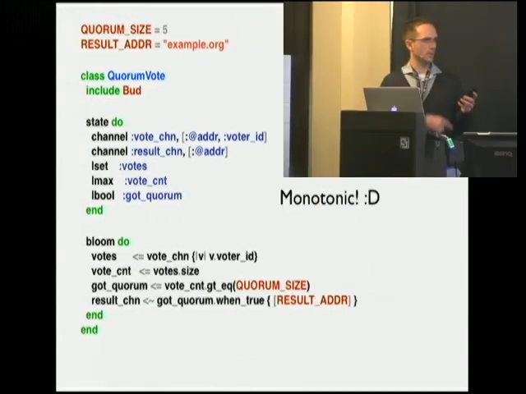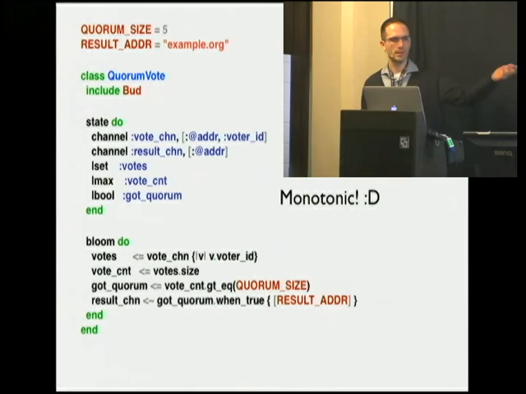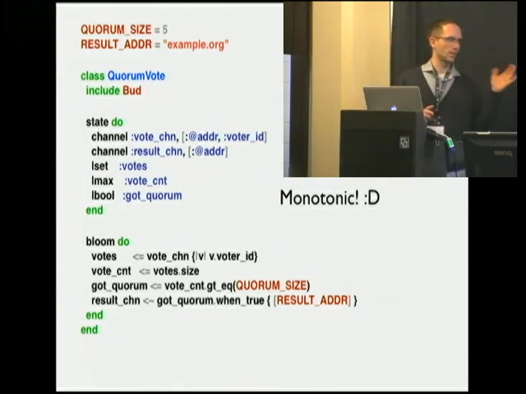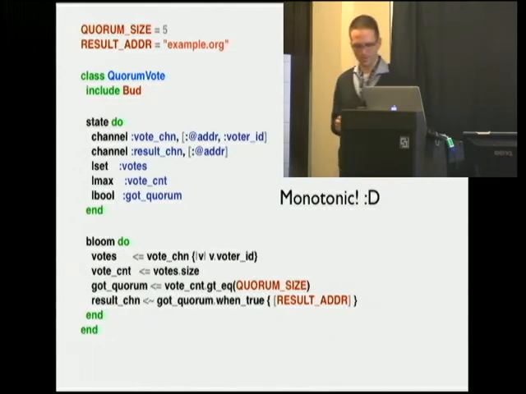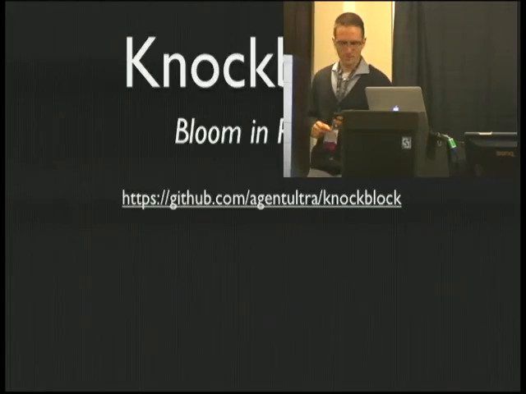However, once we switch those with lattices, we get monotonicity here. So lattices will only ever increase in value. They'll never retract a fact. So you don't get the retraction operator with lattices, but you do get the ability to be monotonic, which allows you to get all the nice properties of being consistent despite ordering.